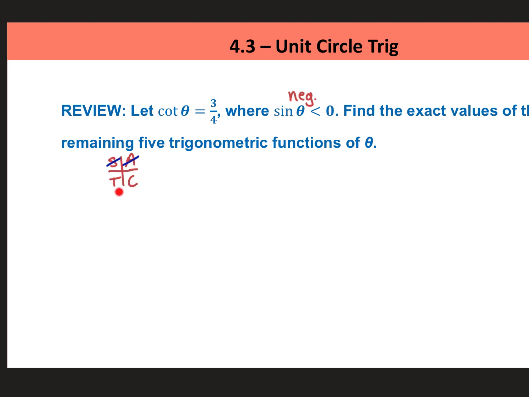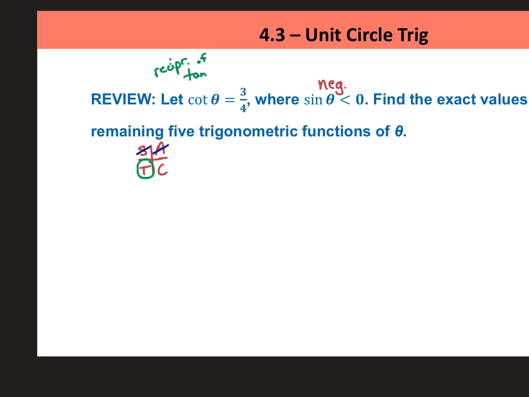And then for the remaining 2, I have to use this ratio here. So cotangent, which follows along with tangent, right? It's the reciprocal of tangent, it is a positive fraction. So of the 2 remaining quadrants, where are tangent and cotangent positive? Well, right here. If it was in the 4th quadrant, cotangent would not be allowed to be positive. So that C stands for cosine, not cotangent. So now I know I need to draw my triangle in the 3rd quadrant.